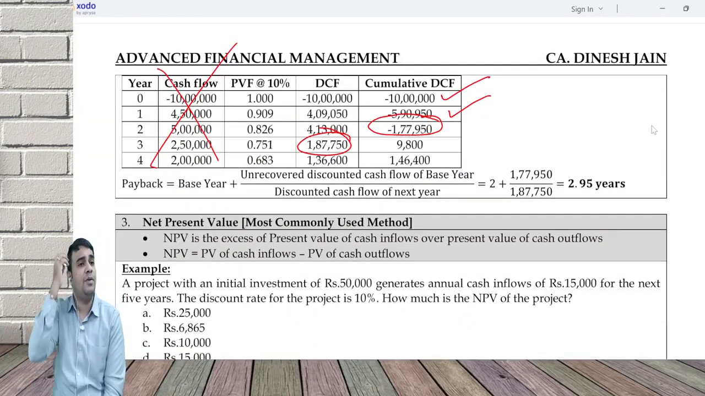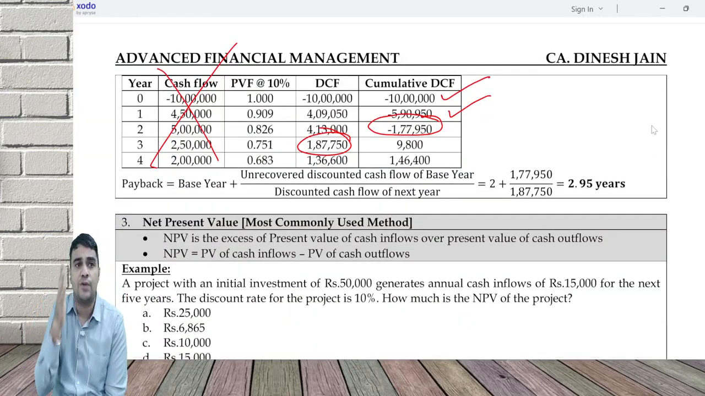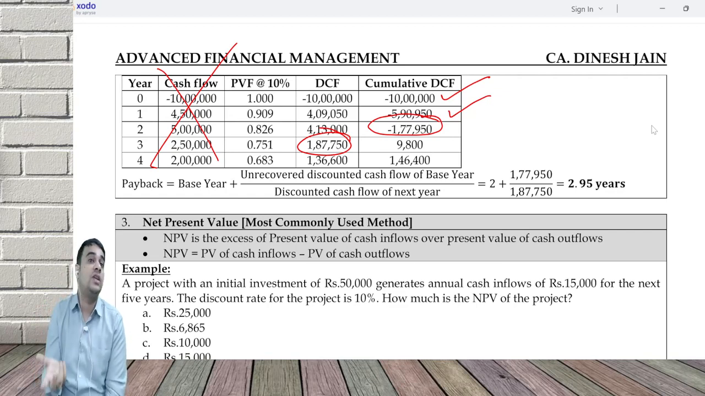Third technique is NPV, most commonly used one. NPV is present value of inflow minus present value of outflow. Payback, lower the better. Discounted payback, lower the better. NPV positive is better.